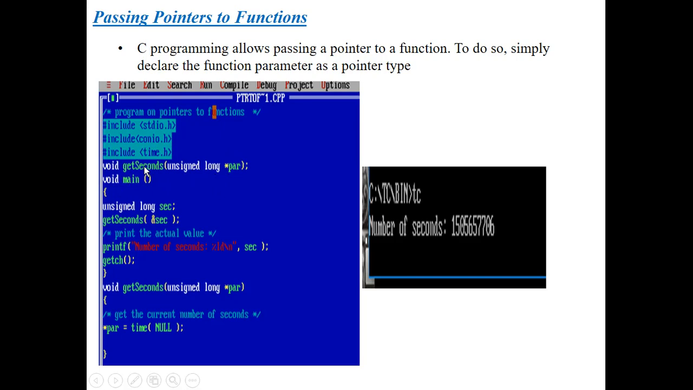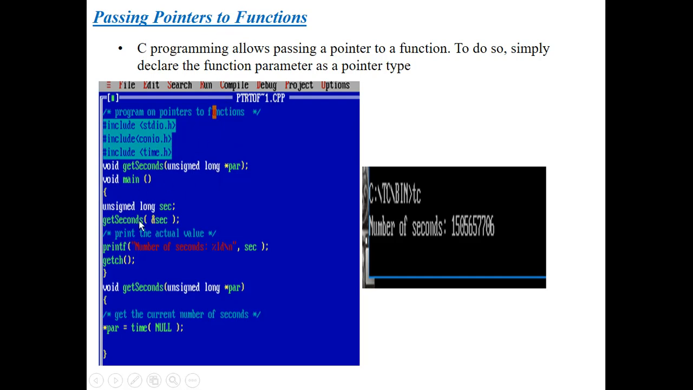This is the name of the function. This is the return type of the function. This is the parameters or argument list. Totally this is called the function signature. In this parameter section we are passing a pointer as an argument. That's why this is called pointer to functions.